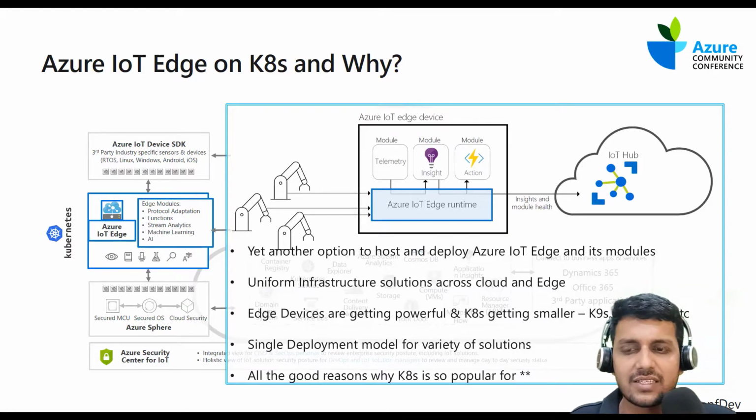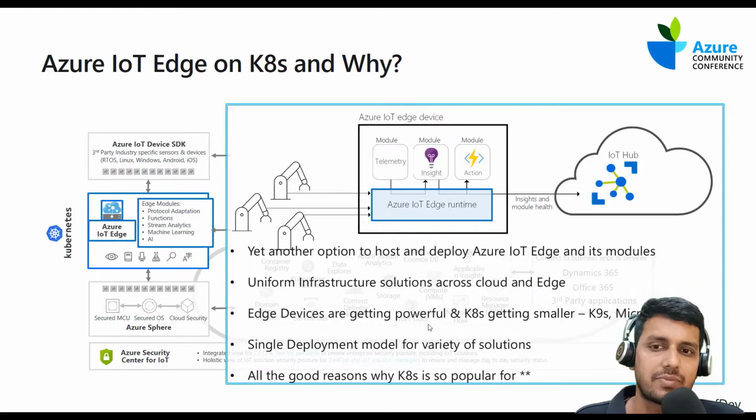The next reason that I can think of is that edge devices are getting powerful. Now there are beefy machines coming at a reasonable cost, and hence Kubernetes is a choice for us to deploy on those devices. And the second reason is that Kubernetes is also becoming smaller.